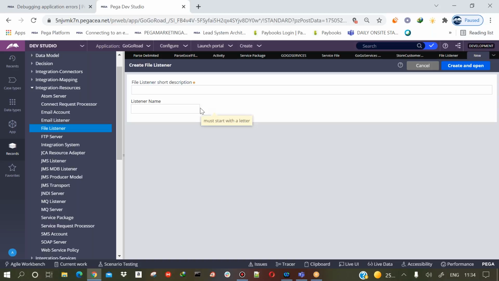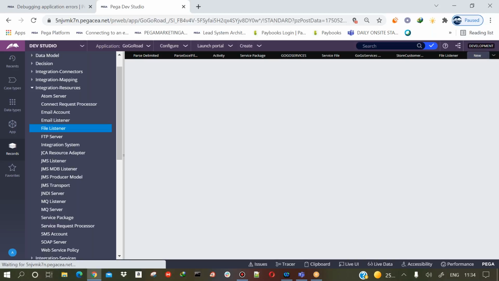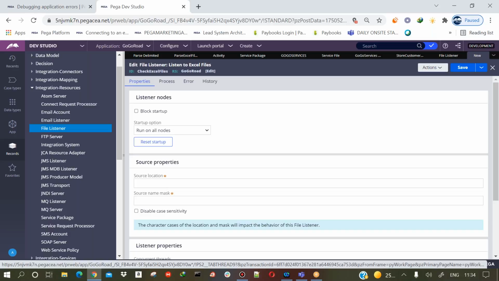Now here I'll give the name as check Excel file, so it will say listen to Excel files. Now click on create and open.